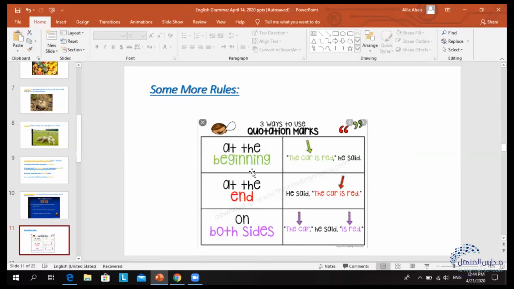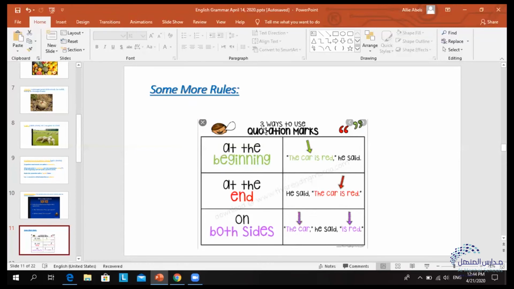So just to recap, when the quotation is at the beginning of a sentence, we need to place the comma after it. And when the quotation is at the end of a sentence, we need to place the comma at the beginning before we start the quotation. Why? To show the reader that it's not the author's words. And similarly, we need to place commas when there are two quotations in the sentence.